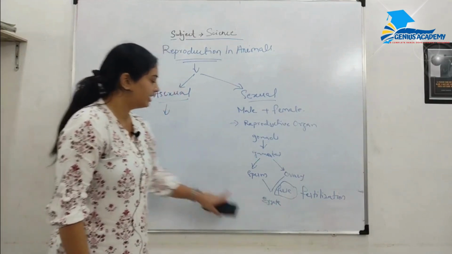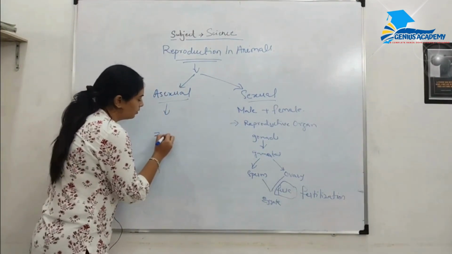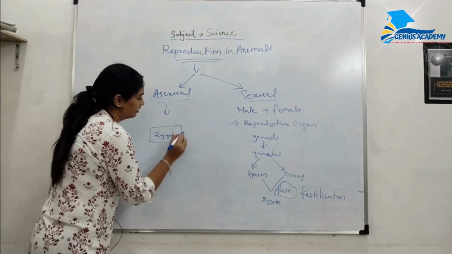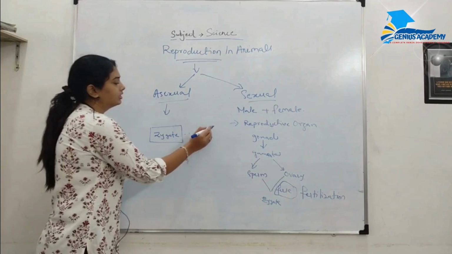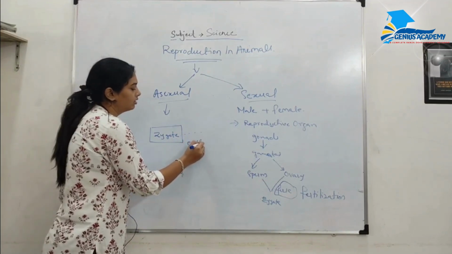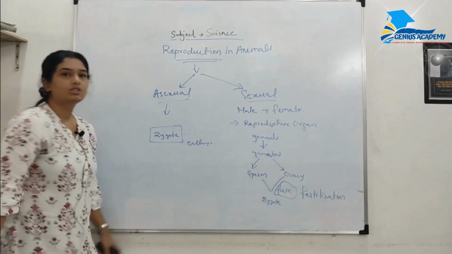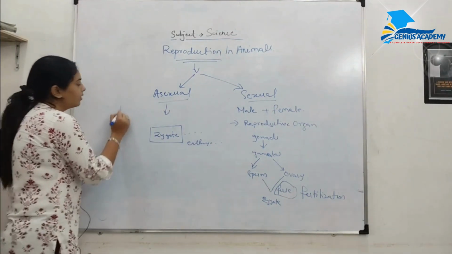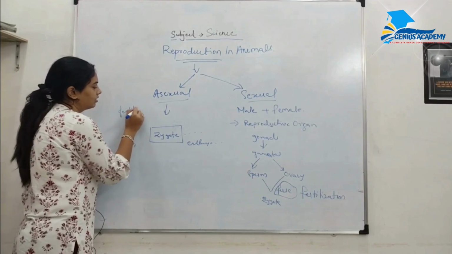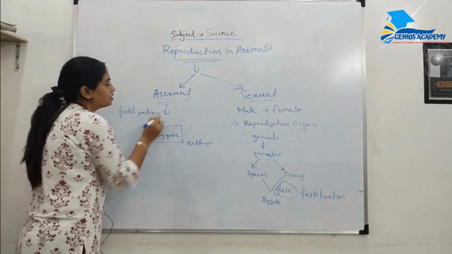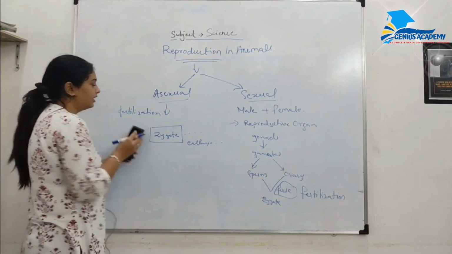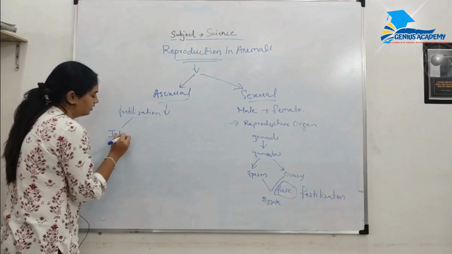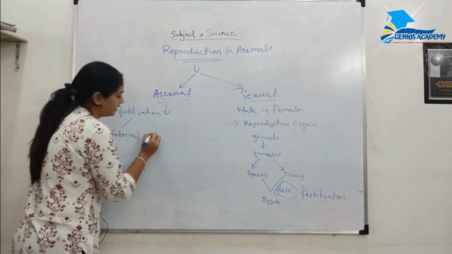So after the fertilization, the zygote is formed and then it further develops into an embryo and a fetus. So after that the baby is born. But talking about fertilization, it is also of two types. One is internal and one is external.